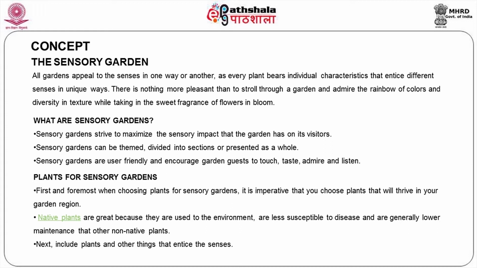Normally, we call these gardens touch, taste, admire and listen gardens, and they should be user friendly to encourage people to use the garden. So how do you go about it? What is the requirement? I think I am confusing a lot in this subject, but it is not so, it is very simple. We always call them the 5 senses: smell, taste, hear, eye, and then the joy. So these are the basic elements. How do you react towards the plants?